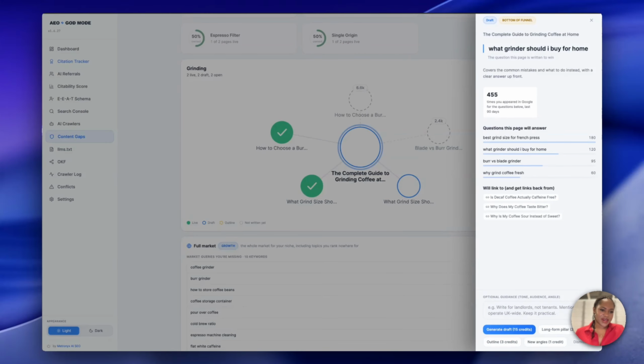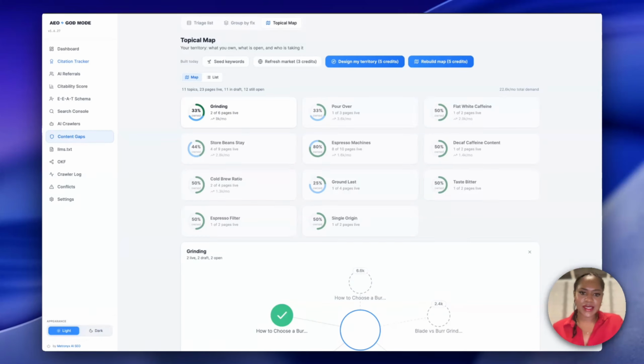Now, the best thing about this is when you generate the content, it's automatically going to add contextual internal links to relevant posts, so you don't have to do that. It's going to do this on autopilot, so it tells you what you're going to get links to and links back from, and it's going to automate that for you.